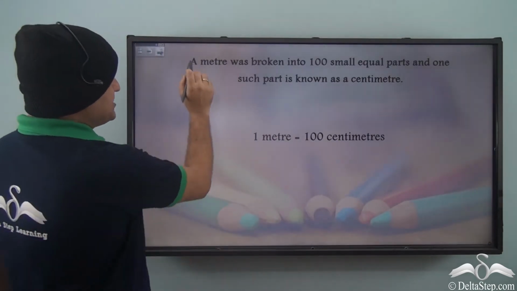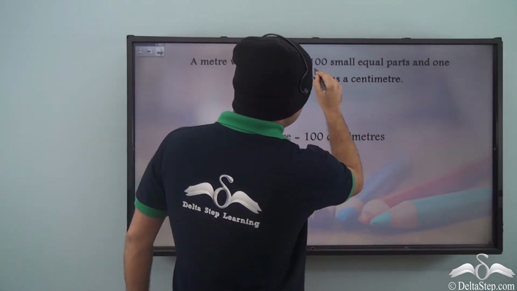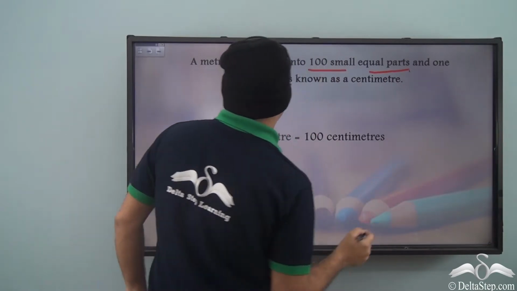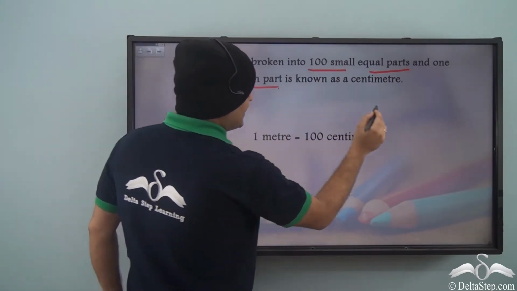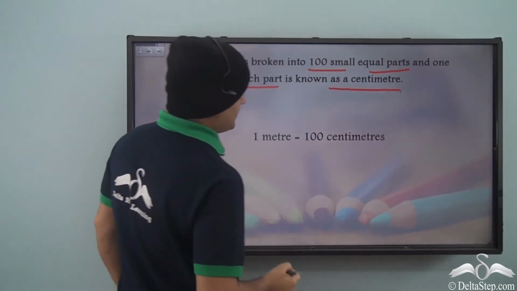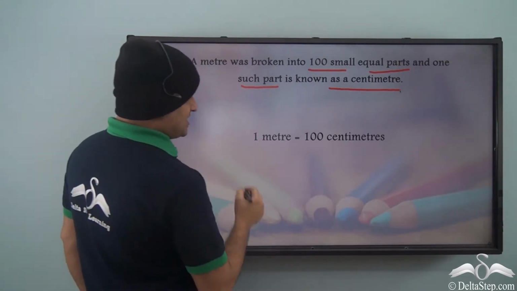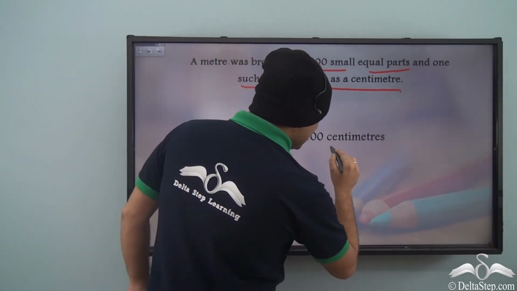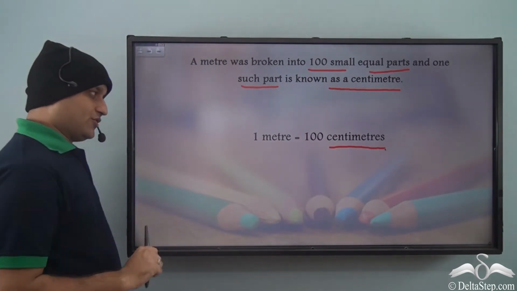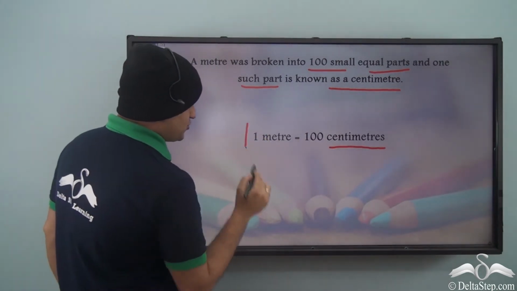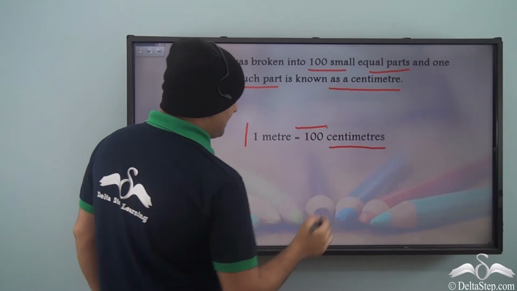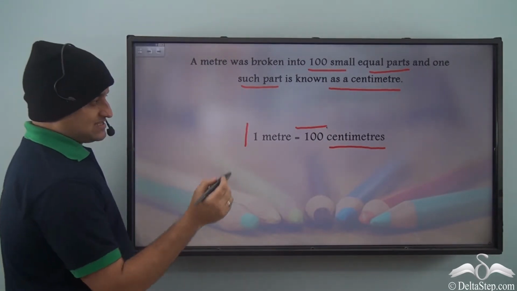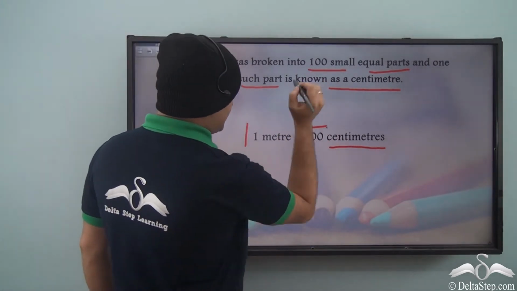So you see, a meter was broken into 100 small equal parts, and one such part is known as a centimeter. So 1 meter is 100 centimeters. So you see, 1 meter was broken into 100 equal parts, and one such part was called a centimeter.